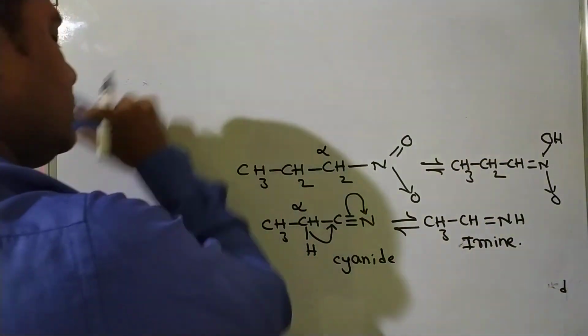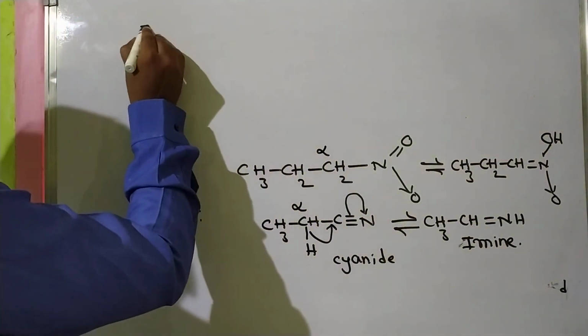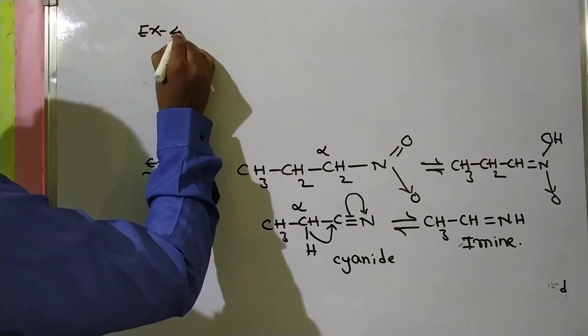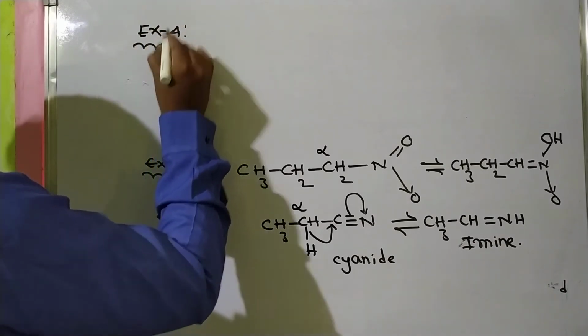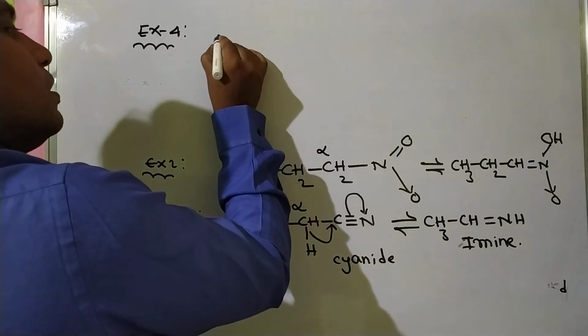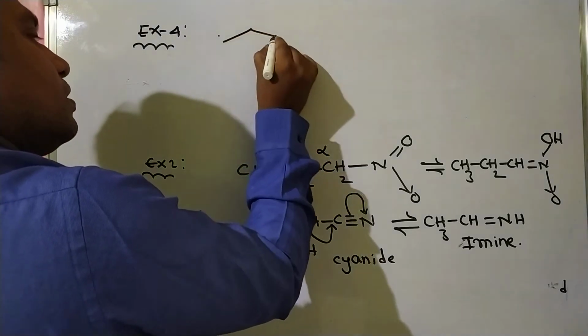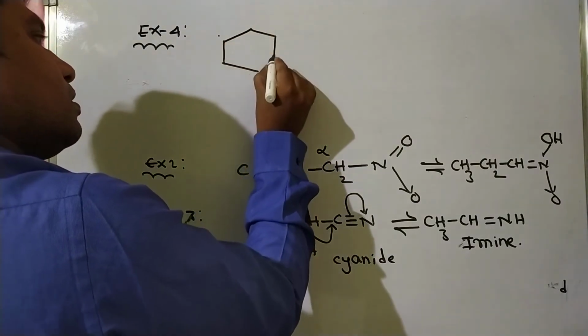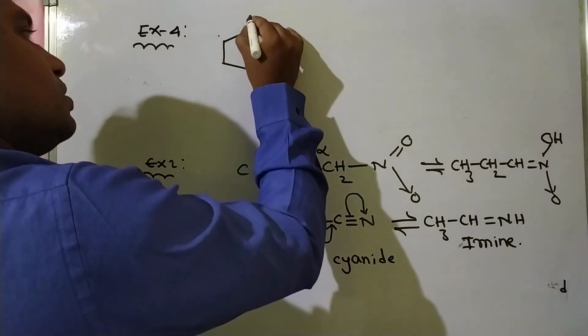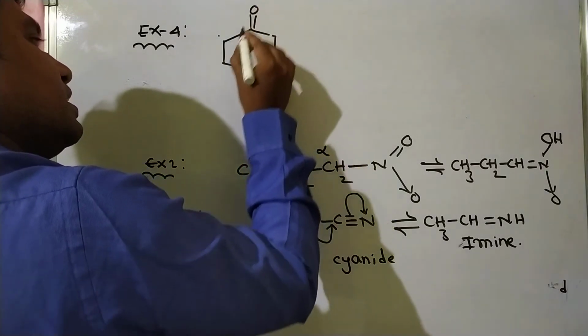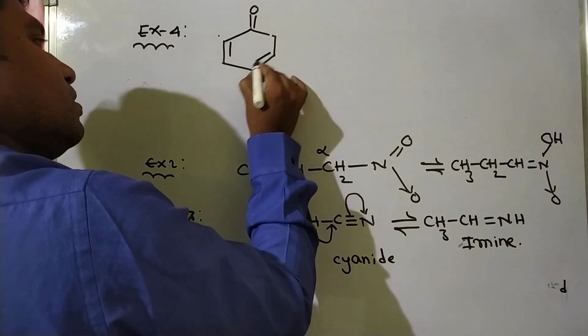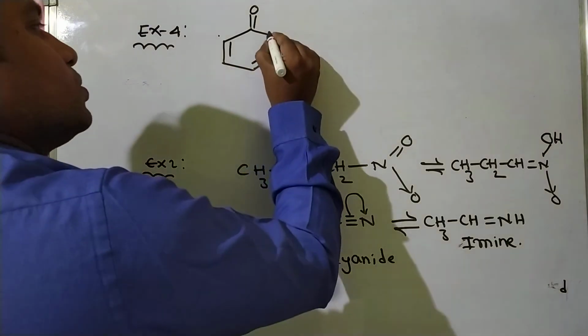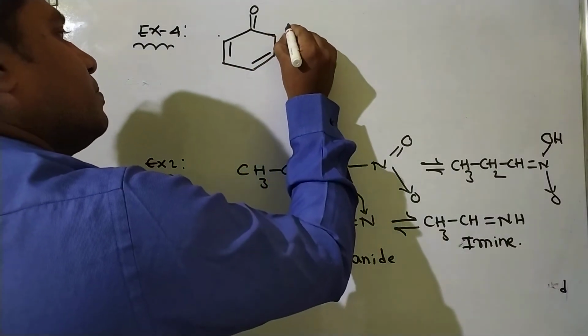Do fast. Next, example 4. This is a cyclic ketone. This is an alpha carbon atom.